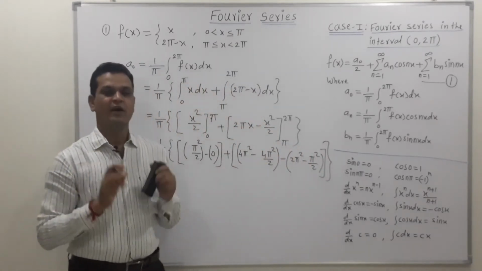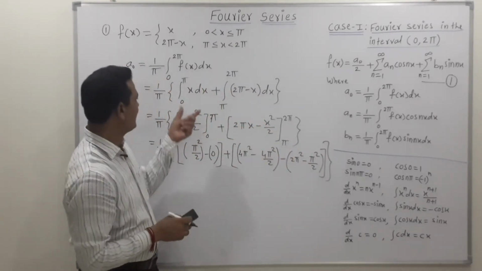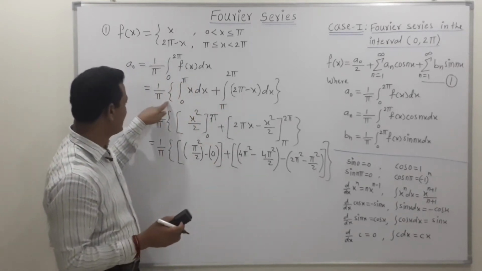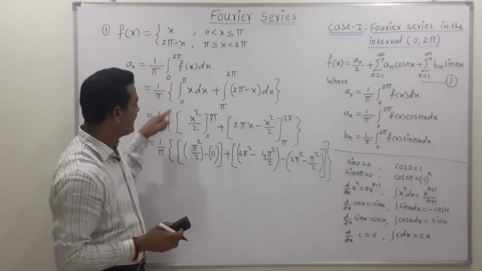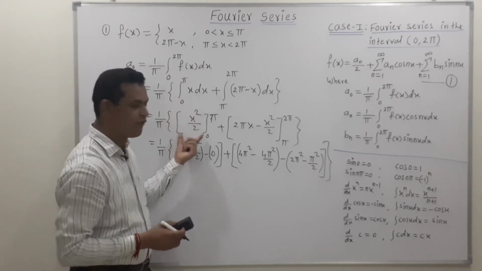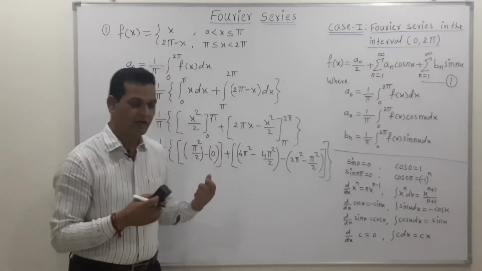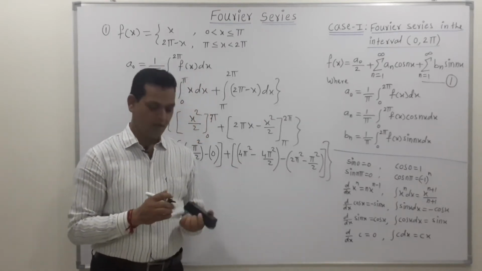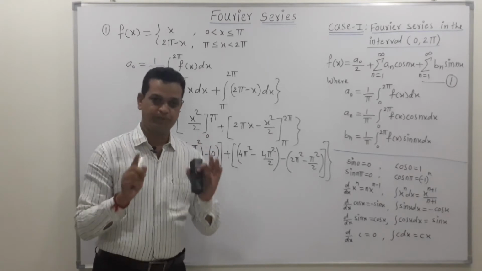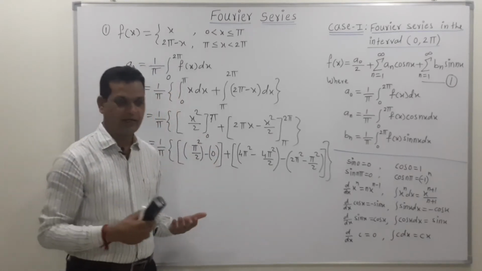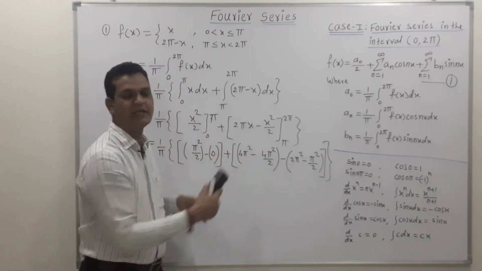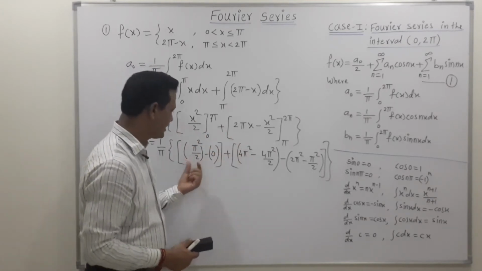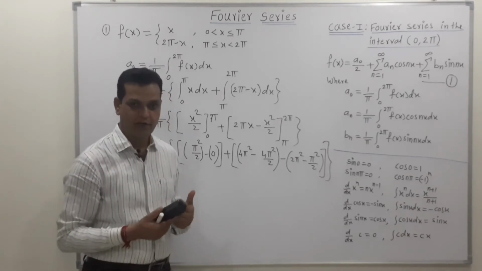Now friends, please try to understand that whenever we split the given equation into two parts, we use curly bracket. When we find the value of integration, we use rectangular bracket. And for putting the value of upper limit and lower limit, we use circular bracket. So these are the uses of three types of bracket: curly bracket for splitting integration into two parts, rectangular bracket for finding integration, and circular bracket for putting the value of upper limit and lower limit.